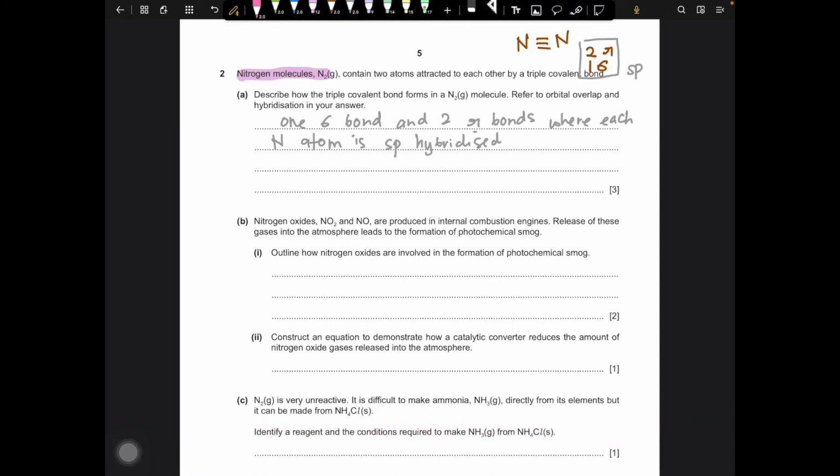For any sigma bond, we know that the orbitals must be overlapping head-on, such as like this. And a special case for any pi bond, it must be p orbitals overlapping sideways.